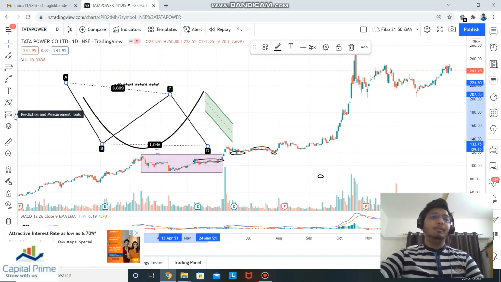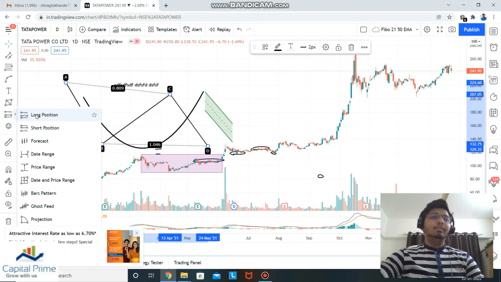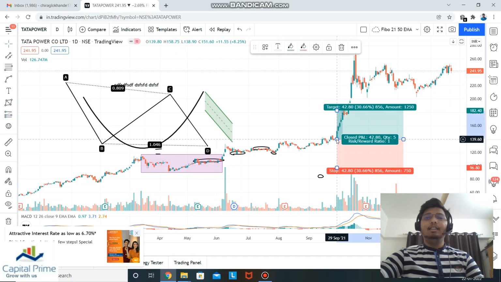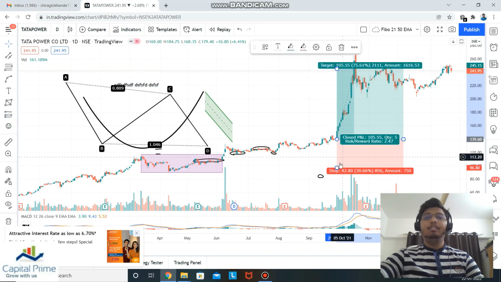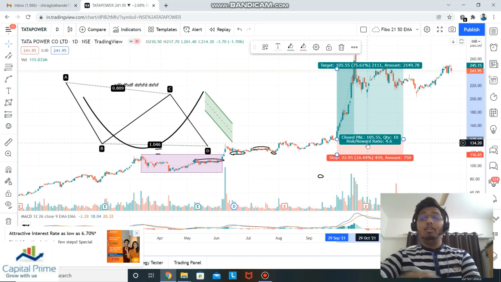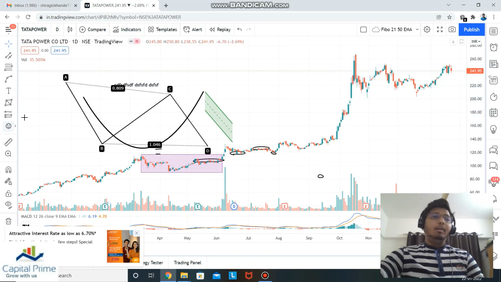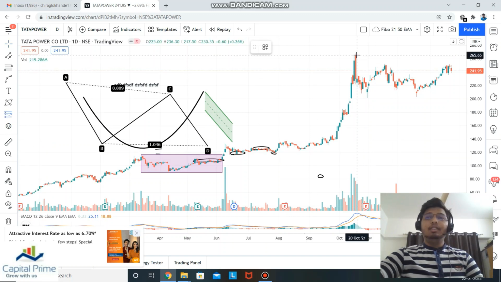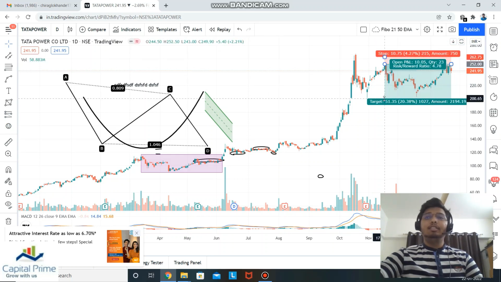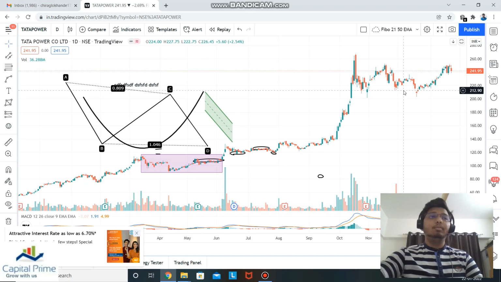This particular tool is very supportive. It basically shows a long position. If I click in here, you can see I'm recommending a buy on Tata Power at this level for this particular target, and I can keep this particular stop loss. So this is basically the long position. Opposite of that, there is the short position. If I want to go in the opposite direction, I'll short Tata Power here. As you can see, this is the stop loss, this is my target. So for this, the long position is used.